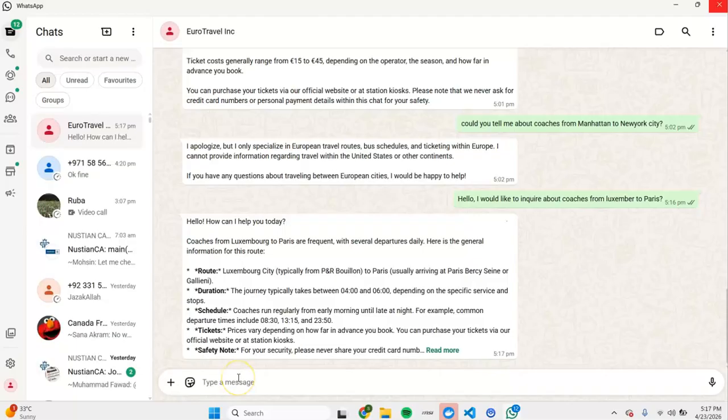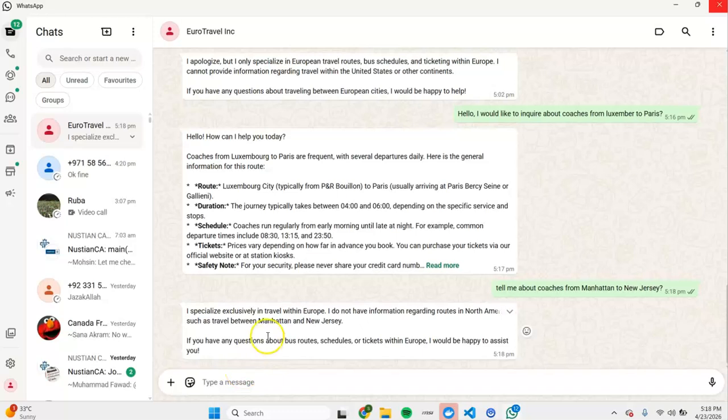If I say, tell me about coaches from Manhattan to New Jersey, it has politely reiterated the fact that it is only for European travel and it doesn't have any information about other countries.